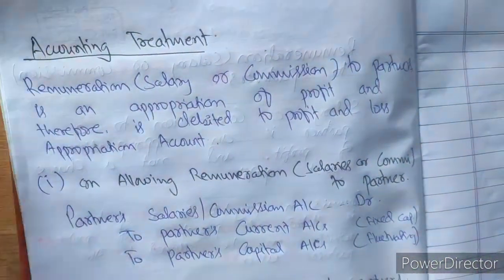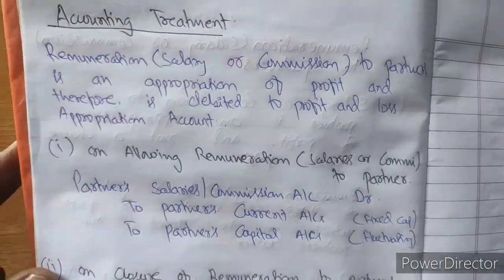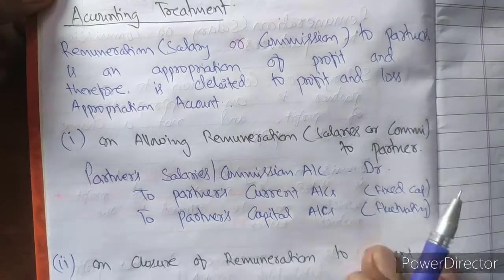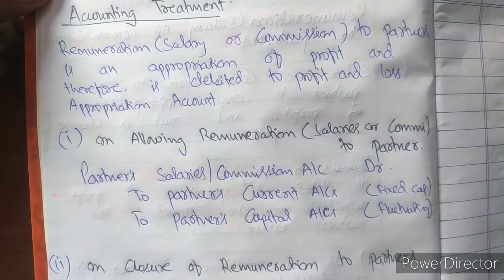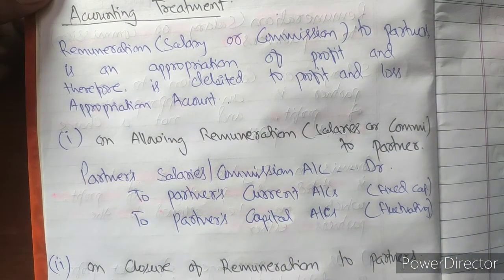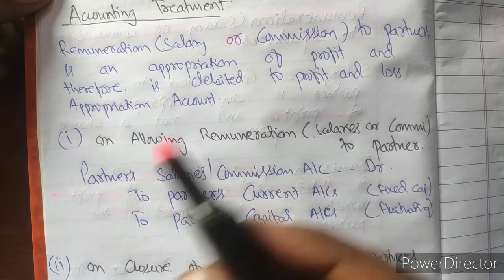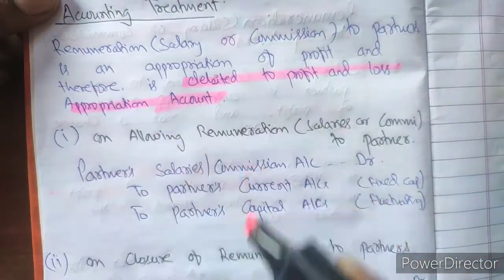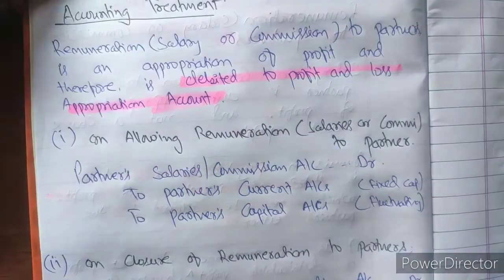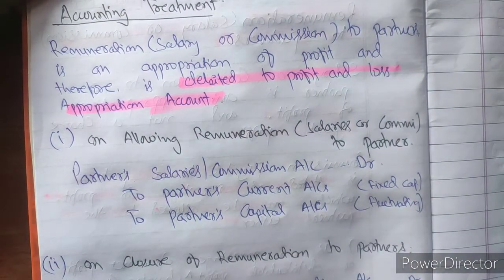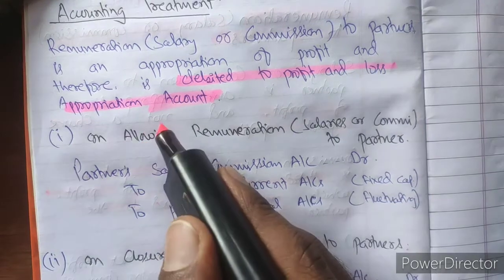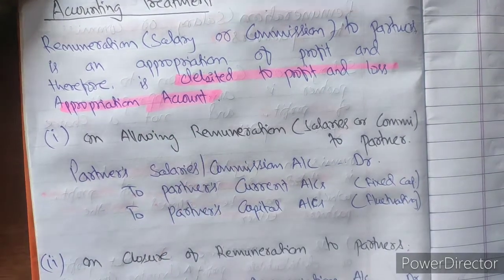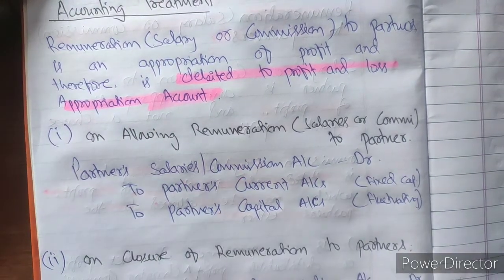Let us see the accounting treatment. Remuneration, salary or commission to a partner is an appropriation of profit and therefore it is debited to the profit and loss appropriation account, because it is a loss for the firm, and anything which is a loss for the firm will be debited to the profit and loss appropriation account.